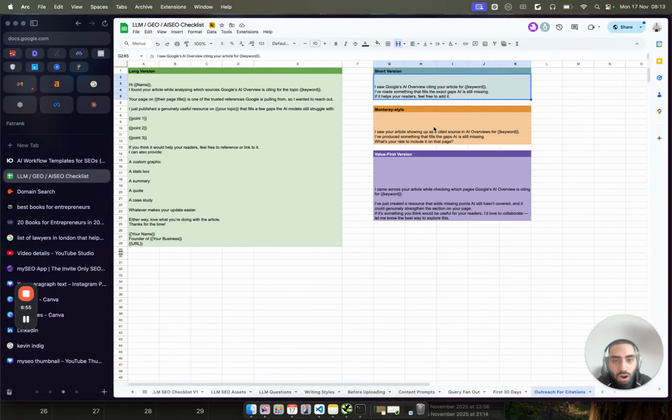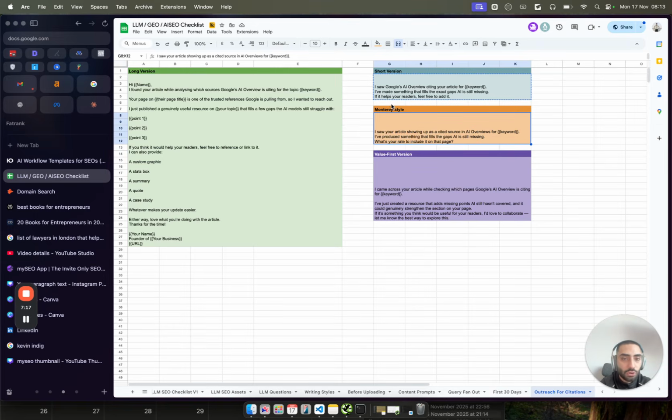Now, obviously, there are longer versions of that email template. There is a monetary value, where a lot of the time when you're doing outreach, people will want to be given money for the time involved to update that article or potentially write a new article. So in some cases, people will ask for money.